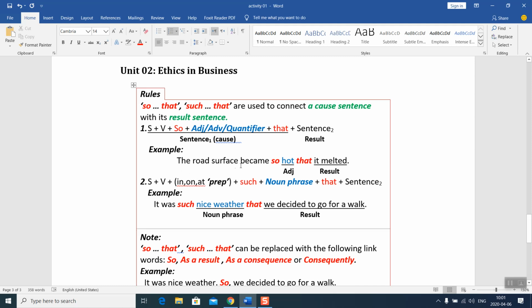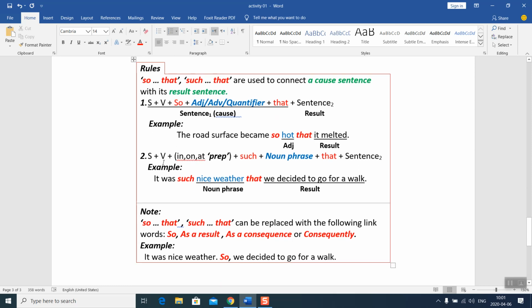Example: The road surface became so hot that it melted. Second rule: subject, verb. Sometimes you find after the verb a preposition: in, on, at, etc. Use such plus a noun phrase plus that. If there is a noun phrase, use such...that. It was such nice weather that we decided to go for a walk. Just a note: so that and such that can be replaced with the following link words: so, as a result, as a consequence, or consequently, which are result connectors. It was nice weather, so we decided to go for a walk.